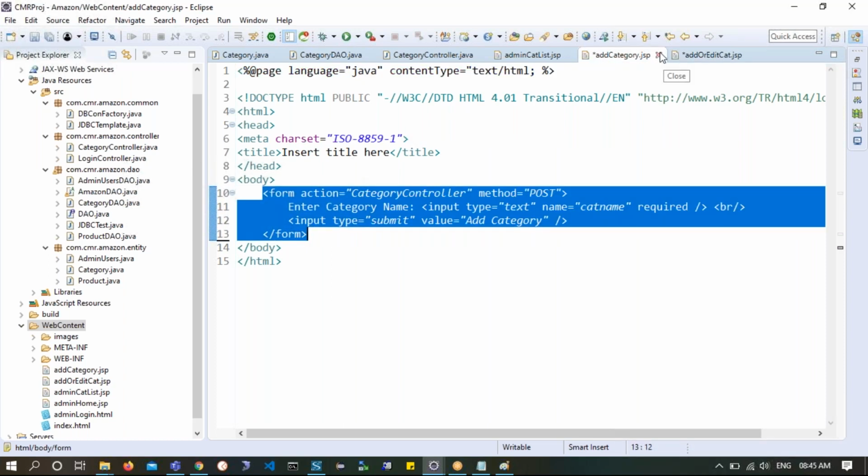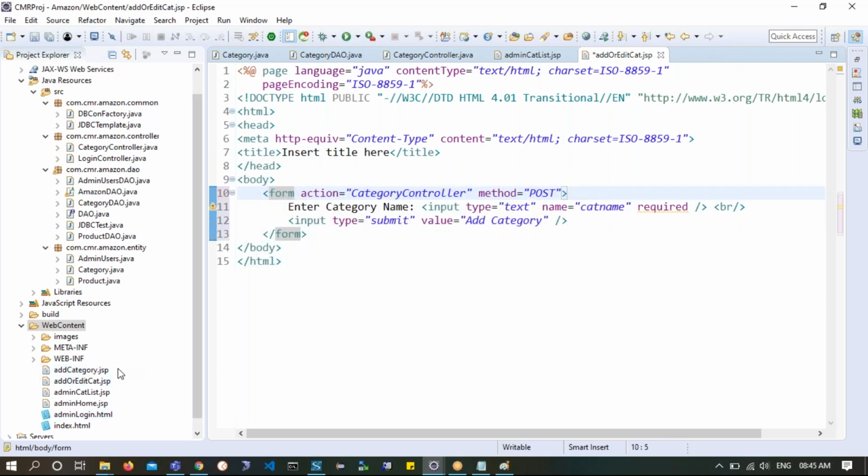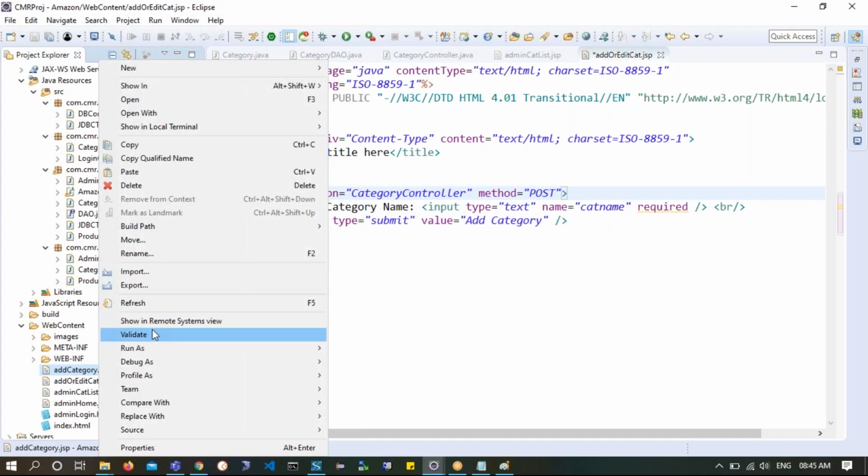So this one, I'll simply close it. Well, I don't need this fellow anymore. I'll try to delete this fellow, add category.